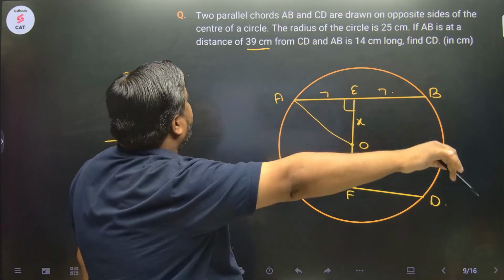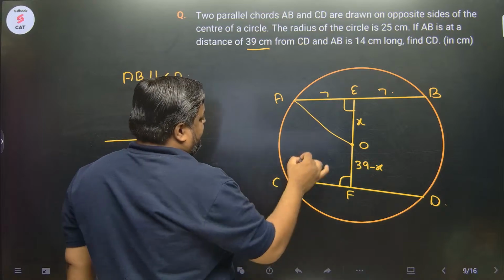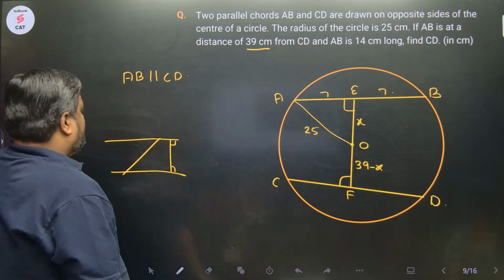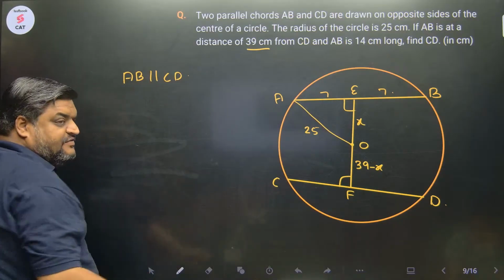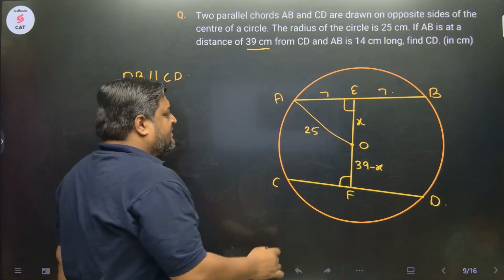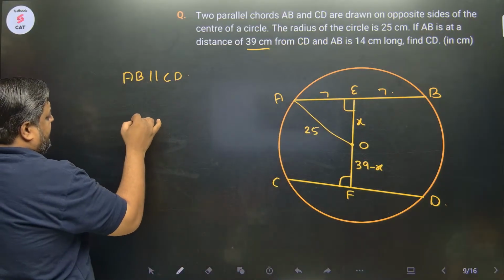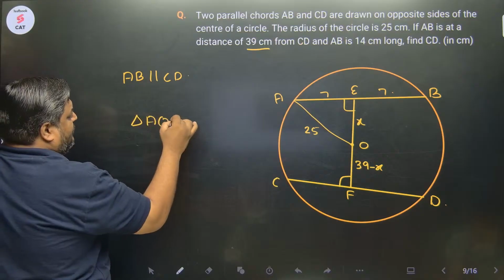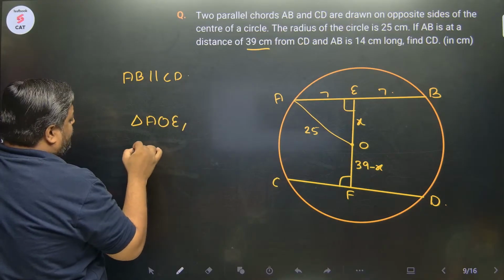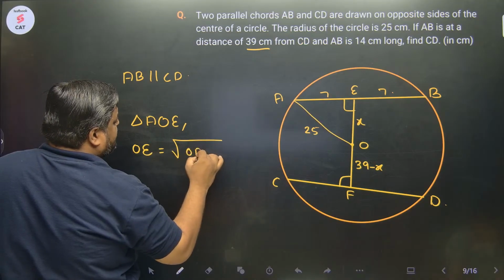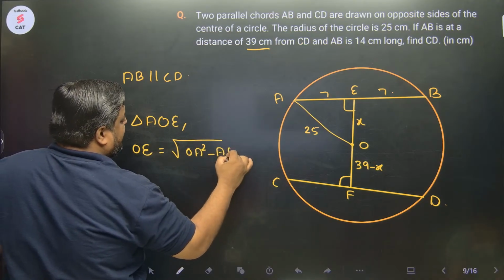The radius is given. How much is the radius? The radius of the circle is 25. This radius is 25. Very good. So if the radius is given, then in triangle AOE, I can find out OE. OE would be the square root of OA square minus AE square.